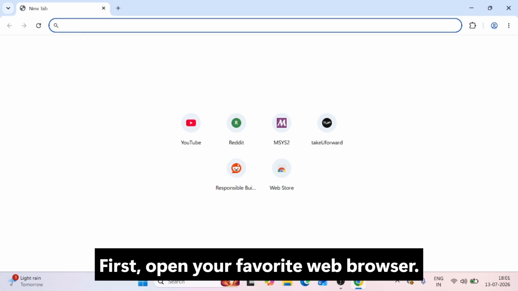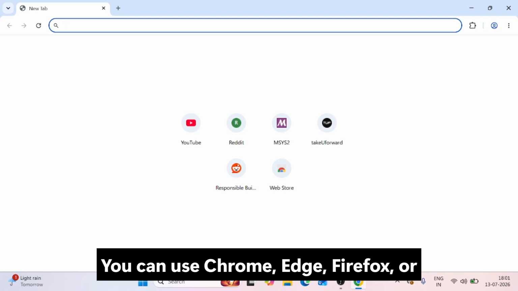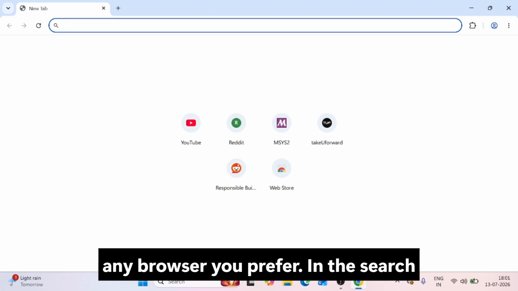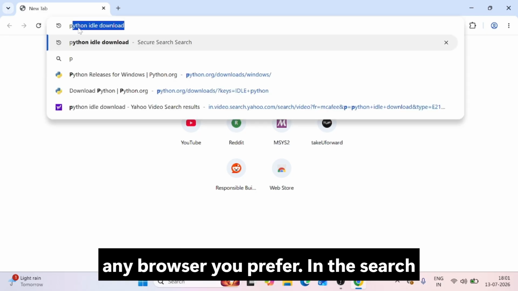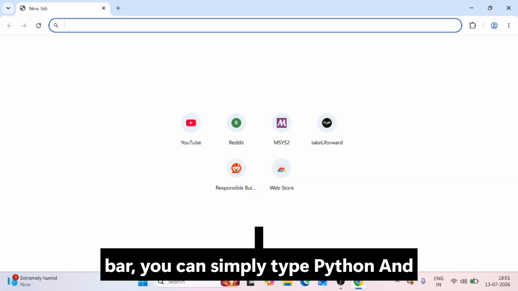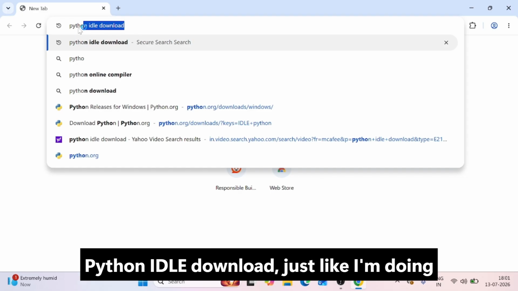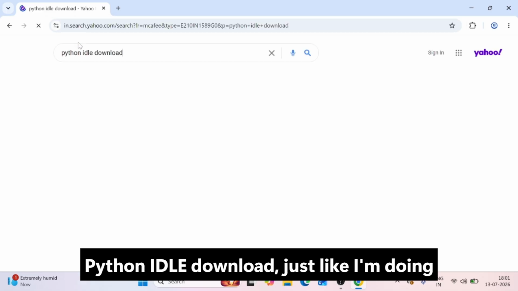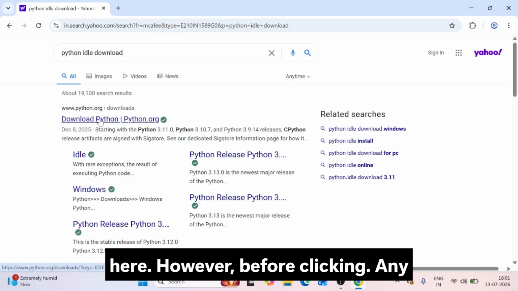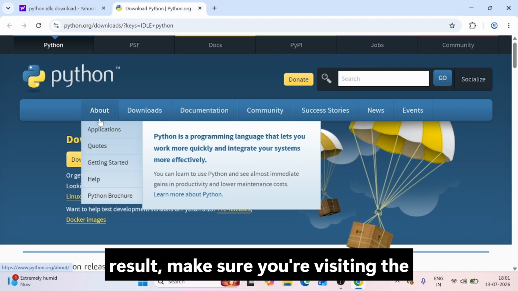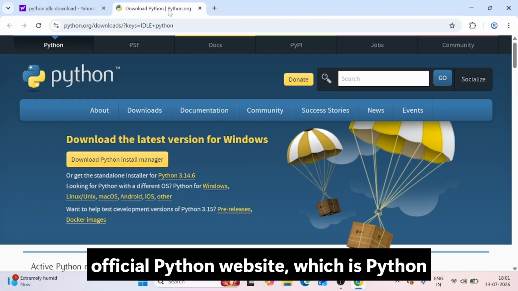First, open your favorite web browser. You can use Chrome, Edge, Firefox, or any browser you prefer. In the search bar, you can simply type python.org and press enter. You can also search for Python IDLE download, just like I'm doing here. However, before clicking any result, make sure you're visiting the official Python website, which is python.org.